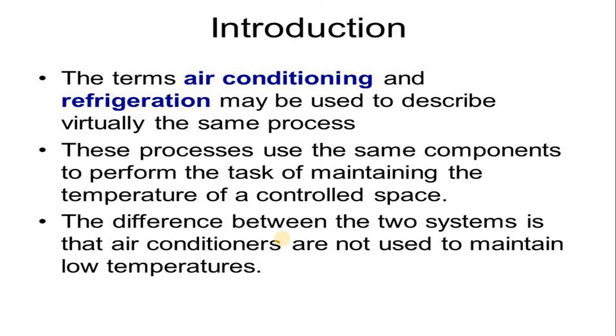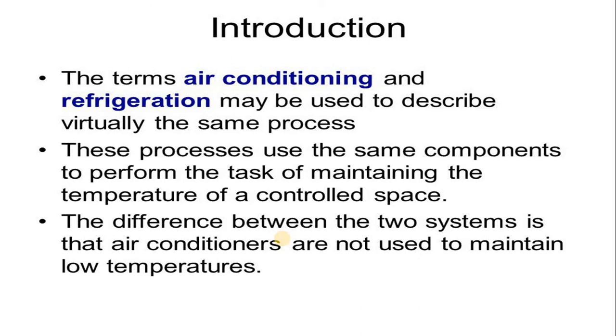Now the main difference between refrigeration and air conditioning is, no doubt, the components used for both are the same, but the application is totally different. Refrigeration is mostly used for lower temperature applications. This is the main important difference: an air conditioner is not designed to work in the low temperature region.